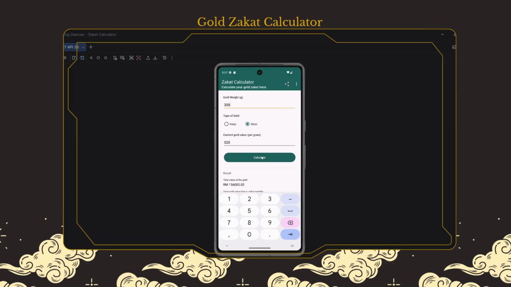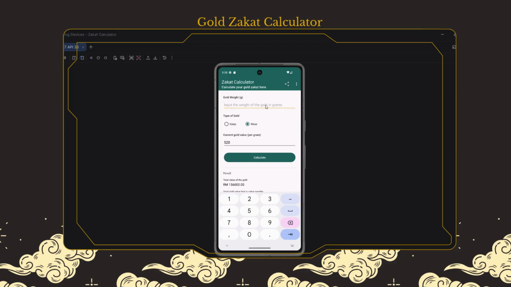They click calculate and the result is shown here. The total value of the gold is 156,000 ringgit, the gold value that is zakat payable is 52,000 ringgit, and the total zakat they need to pay is 1,300 ringgit.